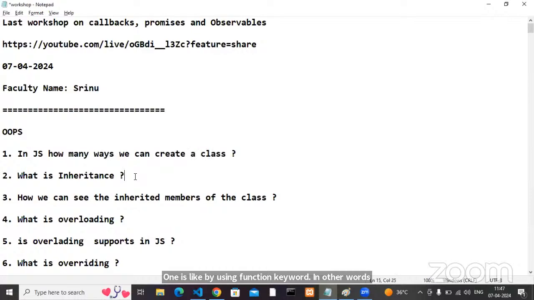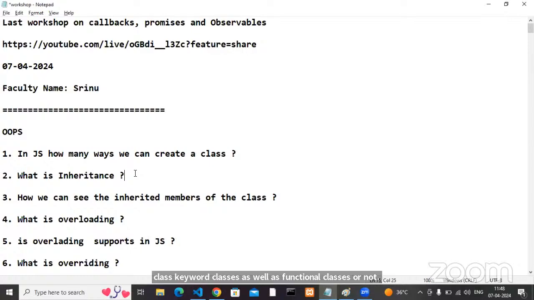What is inheritance? Getting the members from outside into my class. That's it. We can achieve inheritance in functional classes as well as class keyword classes by using the prototype property. Only class keyword classes can do it by using the extends keyword also. Class keyword classes can extend the members from class keyword classes as well as functional classes, to get the members into my class.